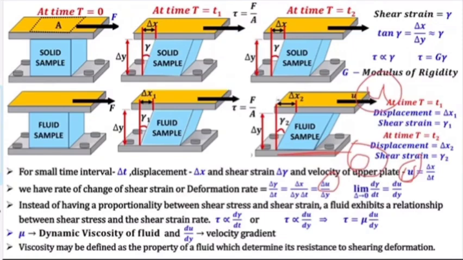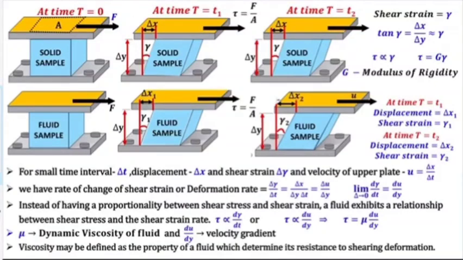But if in a problem it is given that this plate is also moving with some velocity and this one is also moving with some velocity, like if one is moving with 2 meter per second and the other with 5 meter per second, then you should calculate delta u. So 5 minus 2 is 3 meter per second. That 3 value you will have to put here to calculate the deformation rate.